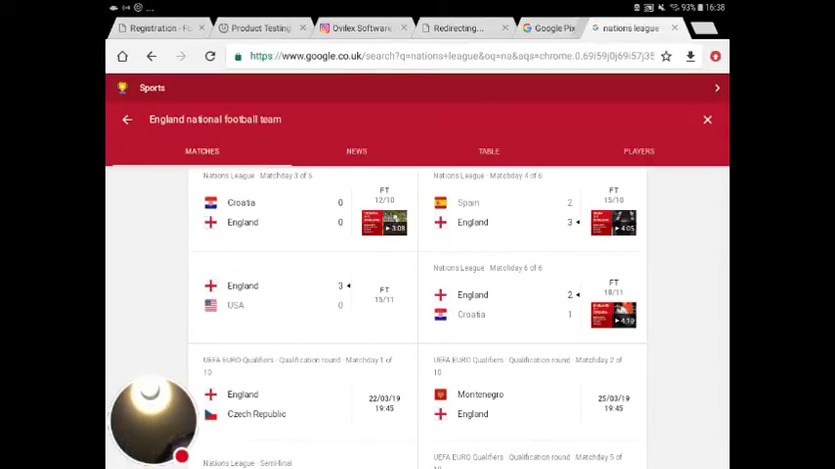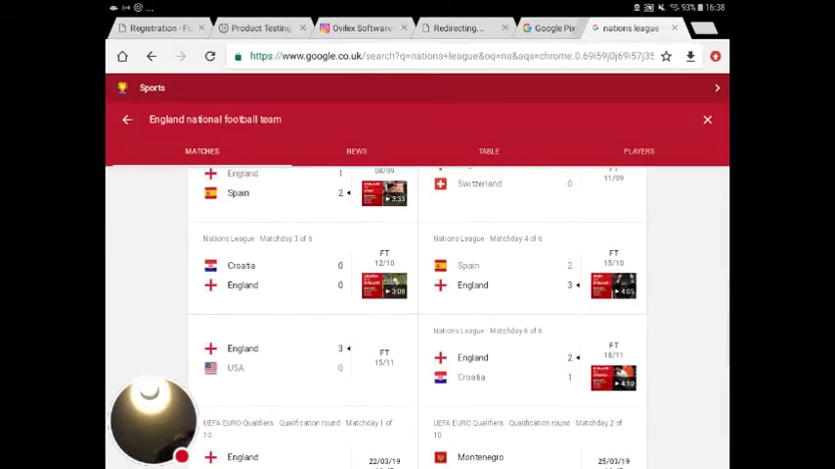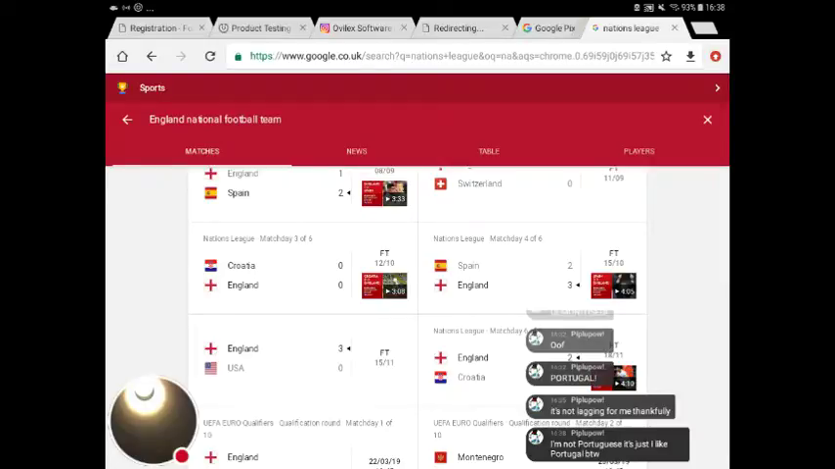England 3, USA 0, which I think was an easy game. And this game is the one that saved us from going out of the Nations League. We beat Spain 3-2. And guess what? We were 3-0 up, and we decided, you know what? We feel sorry for Spain, so let's give them 2 goals. We were 3-0 up though at the time.